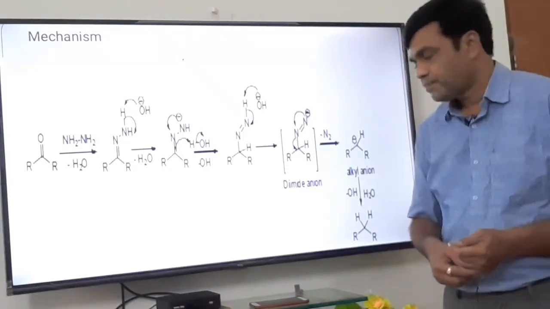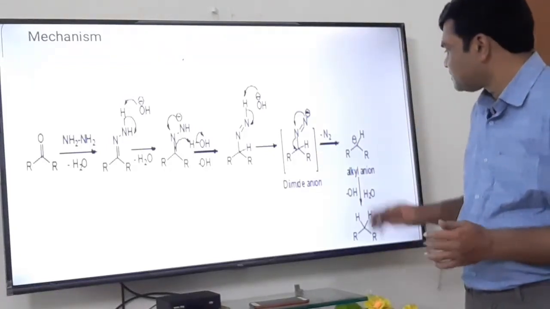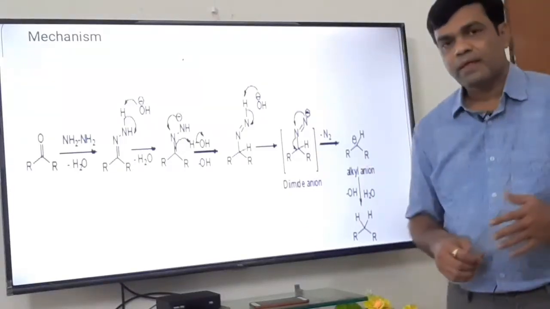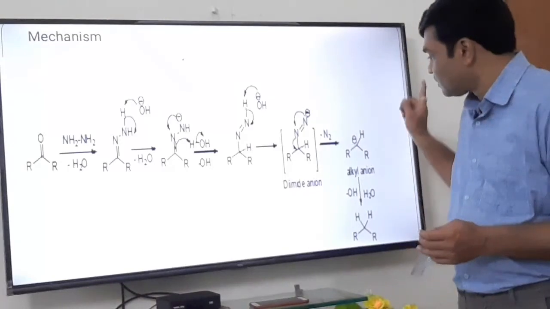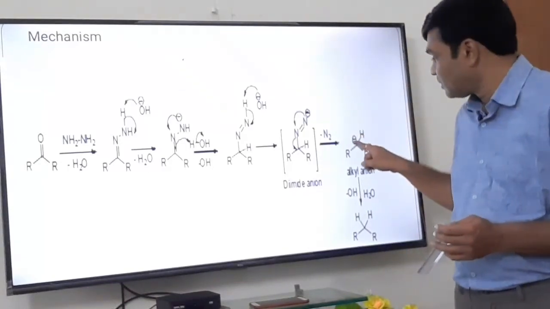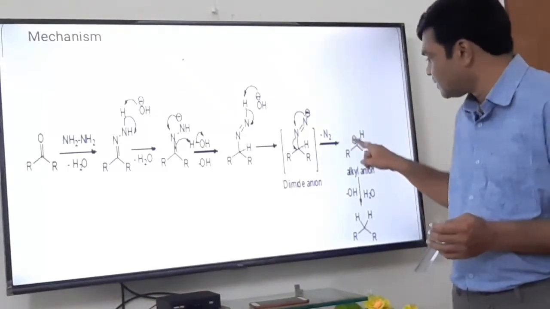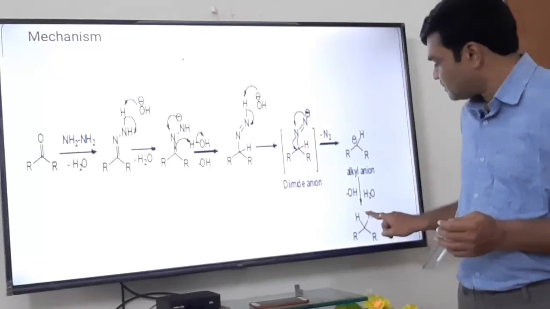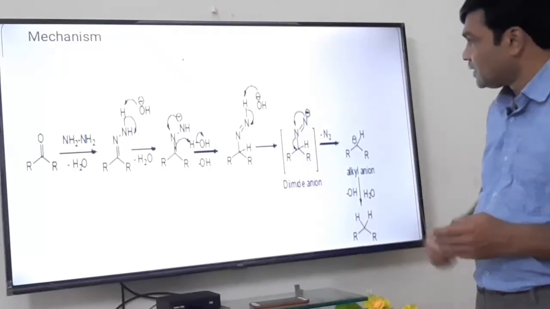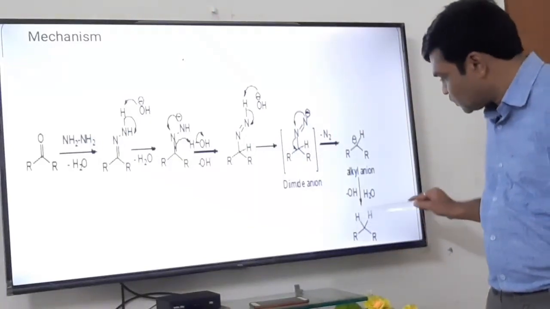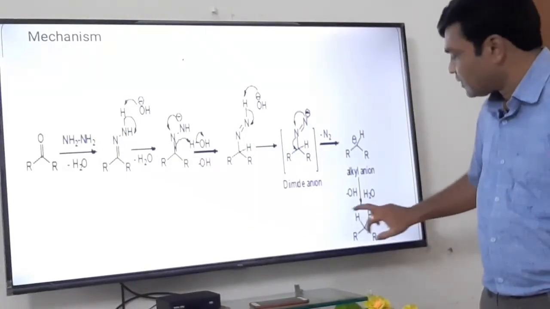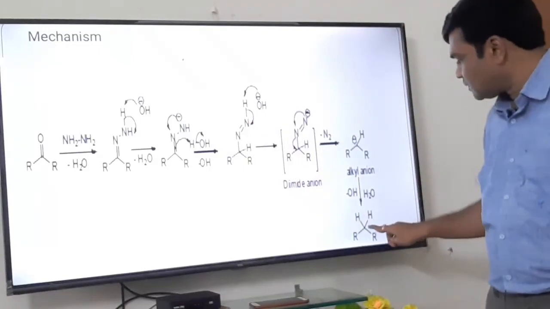Obviously it is unstable. In the next step, protonation takes place. What is the source of proton? Water molecule. So H positive from this water molecule, which is the source of proton, and this C negative bond is formed. In this way we get alkane. If you see this C double bond O and this CH2, the ketone is converted to a CH2 group.